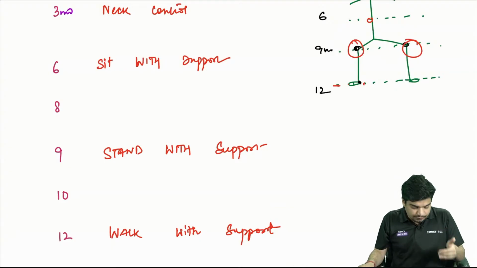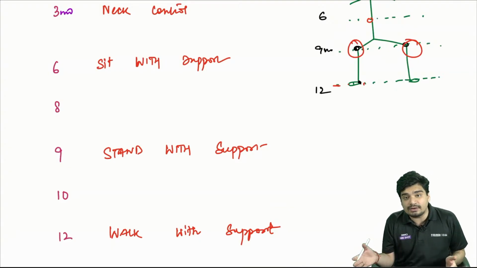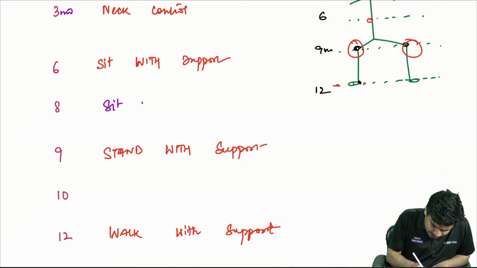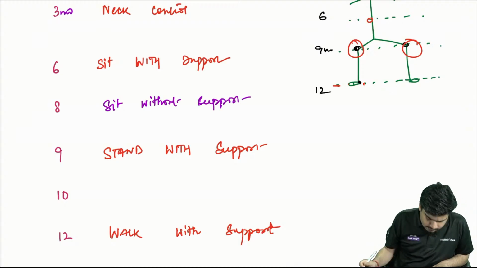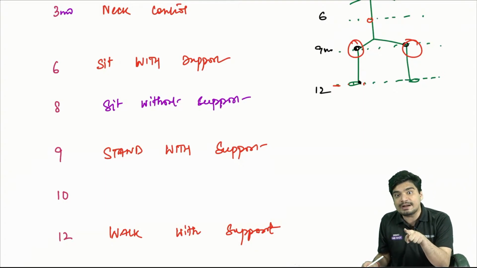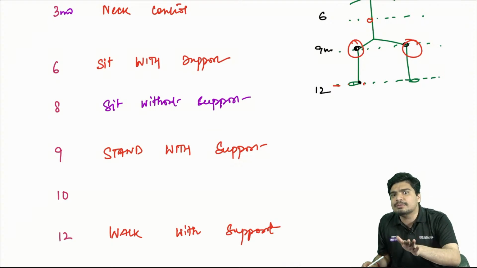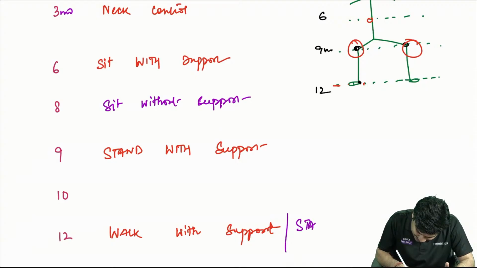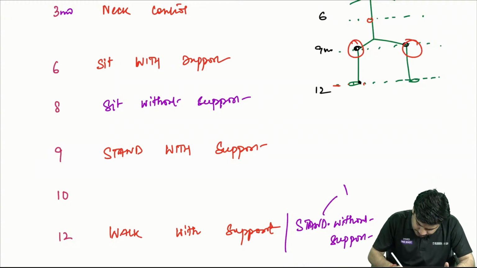All right. Now, if at 9 months you are able to stand with support, you should be able to sit without support before that. So sit without support comes at 8 months. Now, you will be able to walk with support only if you are able to stand independently. So stand independently comes at 11 to 12 months. So at 12 months, walk with support will come, and stand without support will also come, at 11 to 12 months.